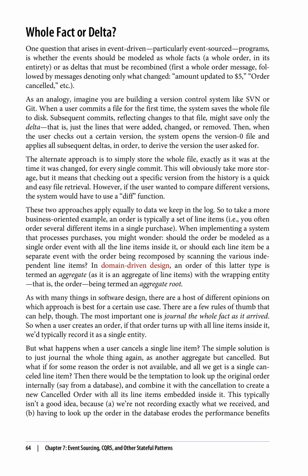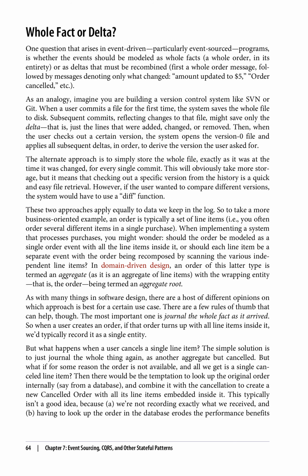As with many things in software design, there are a host of different opinions on which approach is best for a certain use case. There are a few rules of thumb that can help, though. The most important one is journal the whole fact as it arrived. So when a user creates an order, if that order turns up with all line items inside it, we'd typically record it as a single entity. But what happens when a user cancels a single line item? The simple solution is to just journal the whole thing again, as another aggregate but cancelled.